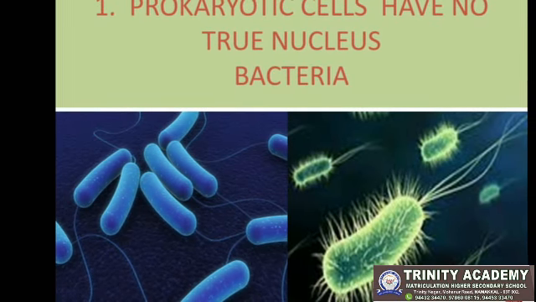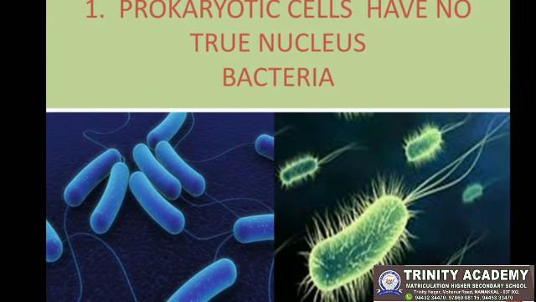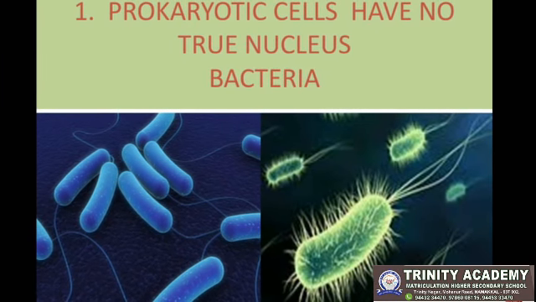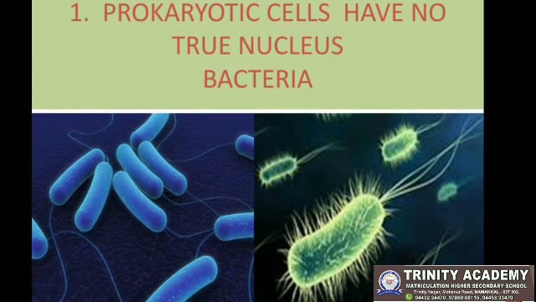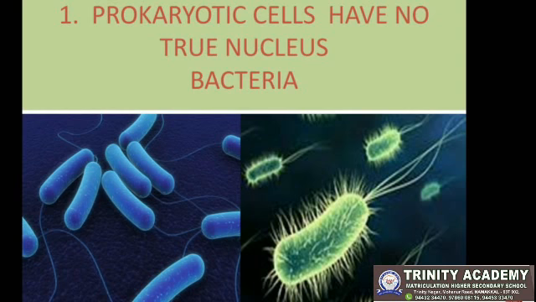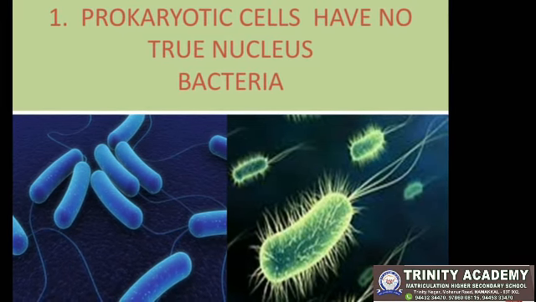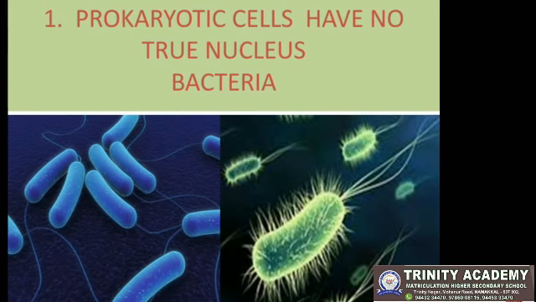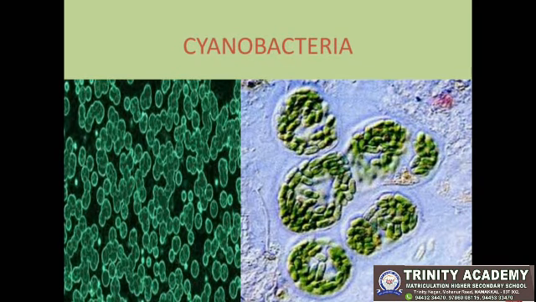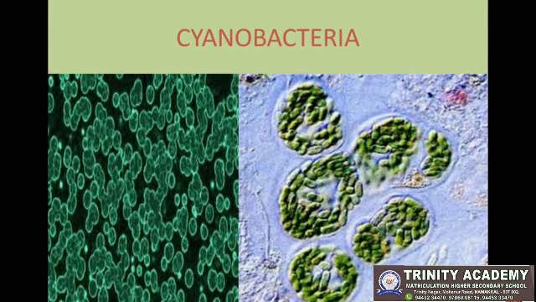The first one is prokaryotic cells. What is meant by prokaryotic cells? Prokaryotic cells are single-celled microorganisms or unicellular microorganisms. Uni means single. It is known that they are the earliest on the earth. Prokaryotic cells have no true nucleus. For example, bacteria and another one is cyanobacteria.